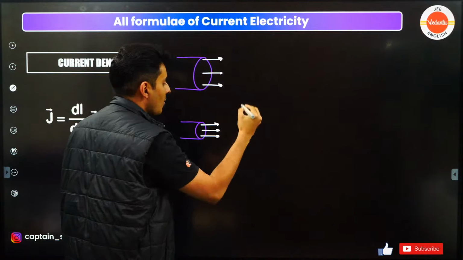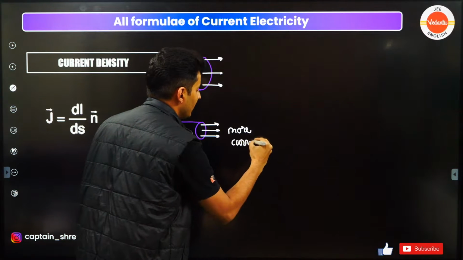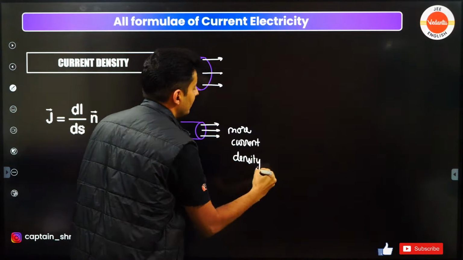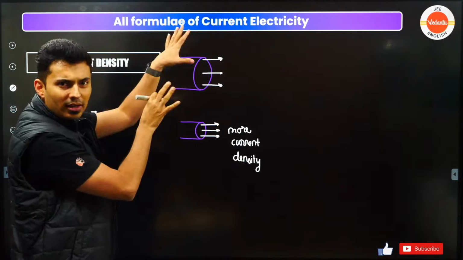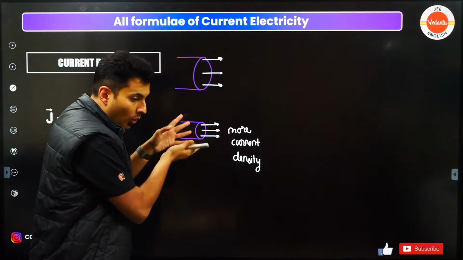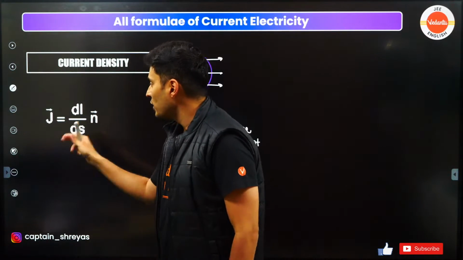Here this has more current density. This has a normal or reasonable amount of current density as compared to this, which has more current density. And this current density is how much current is there per unit area.